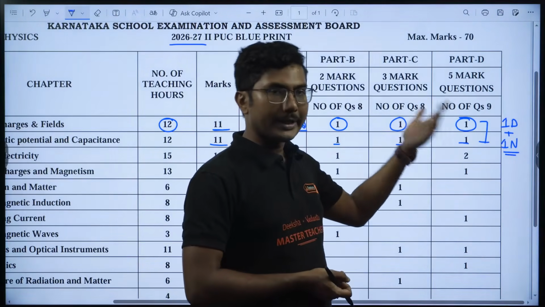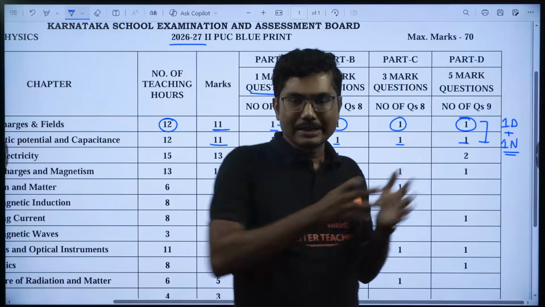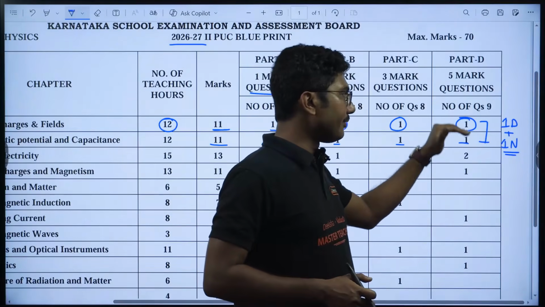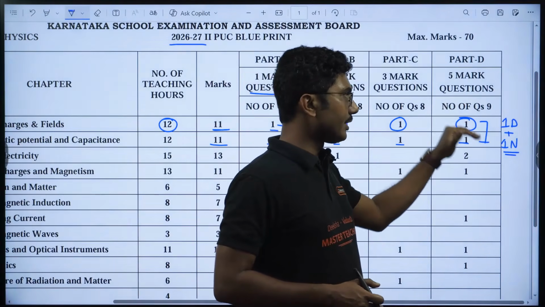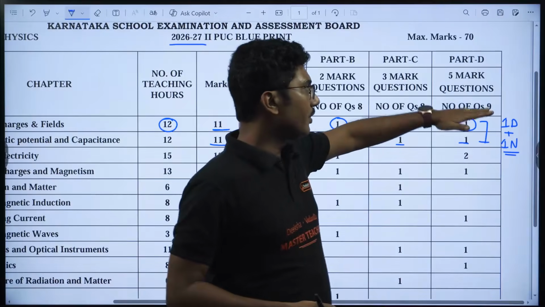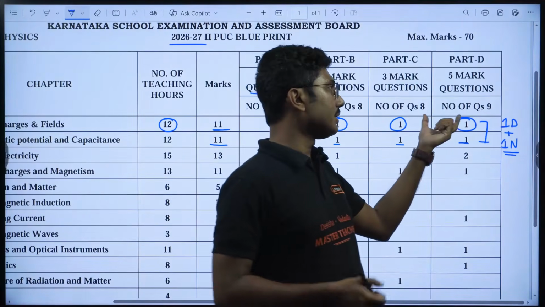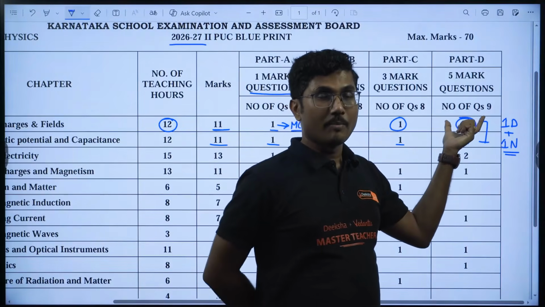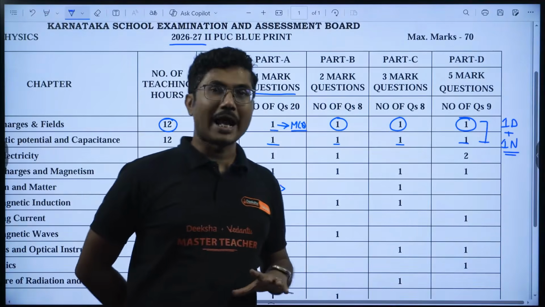They might flip it. It happened in the past once or twice. Generally they follow the pattern: numerical, derivation, derivation, numerical, numerical, derivation, derivation, numerical, like that. Okay, so if you look at the 2026 paper, the derivation was from the first chapter and the numerical question was